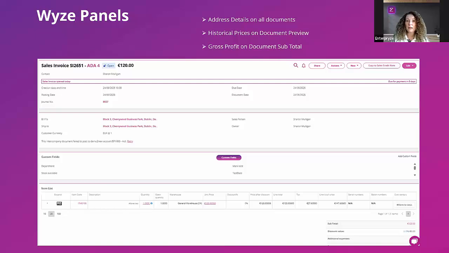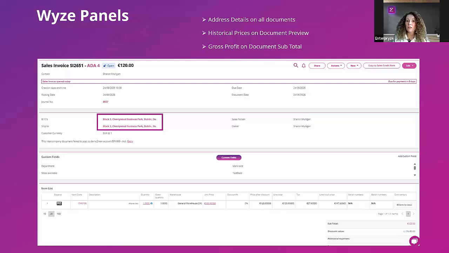The first one here is around the address details. So you can see here that the purple WISE tag now exists around our bill to and our ship to. So you will find this throughout all of the sales transactions, that when you click on the bill to or ship to address, you'll get a pop-up WISE panel to show you what that address information is. And it just means that you know exactly, for example, if one of the delivery guys happens to phone you and hasn't got the up-to-date information to hand, that you can quickly review it on screen through the relevant transaction.